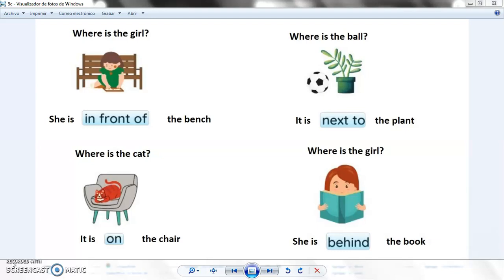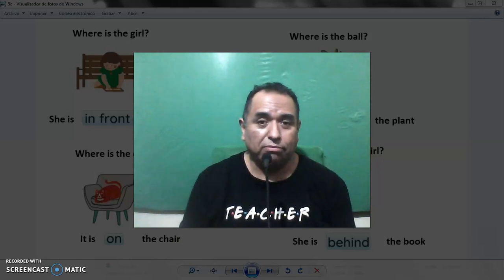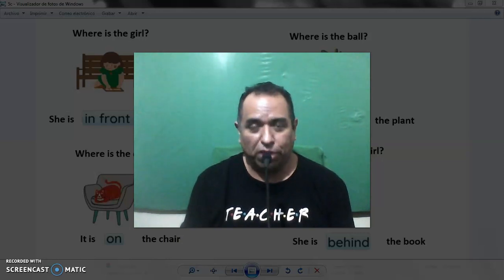Y esto fue todo por hoy. This is all for today. Please remember that we are going to use these prepositions basically in most of the situations, and we need to remember how to express ourselves. She is in front, it is next to, it is on, and of course, get vocabulary. Tener mucho vocabulario, necesitamos adquirir muchas palabras y la única forma de lograrlo es mediante la práctica. Solo mediante la práctica vamos a ser capaces de dominar cualquier cosa, un idioma, un deporte, solo mediante la práctica.